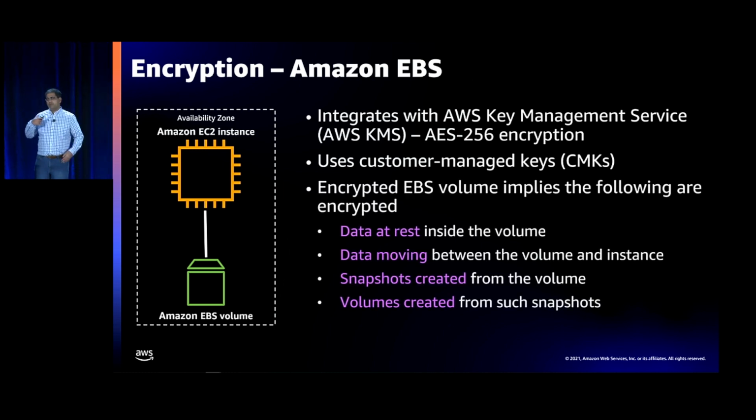Some important things to think about with encrypted EBS volumes: once an EBS volume is encrypted, data at rest inside the volume is fully encrypted. Data in motion between the instance and EBS is encrypted. Any snapshots you create from that volume are also encrypted, and any volumes you create from those snapshots are also fully encrypted.